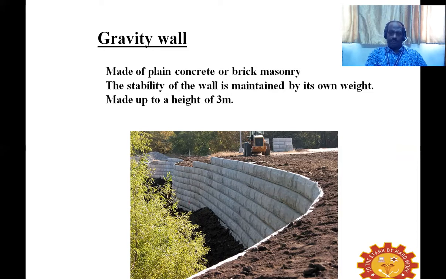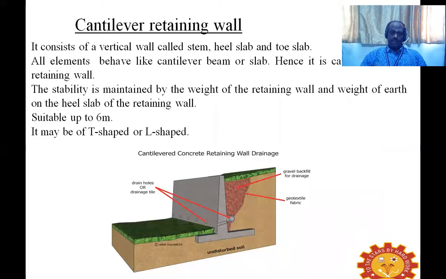This is made up of stone masonry, and the soil mass will exert pressure over this, but the gravity type retaining wall will last long due to its self weight and the massiveness of the retaining wall.